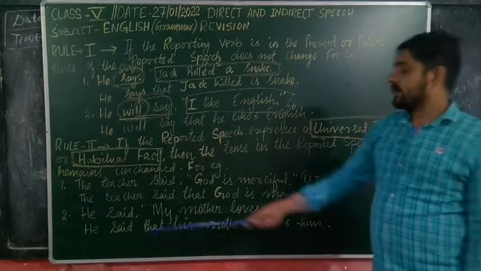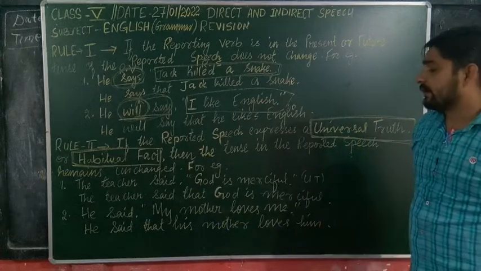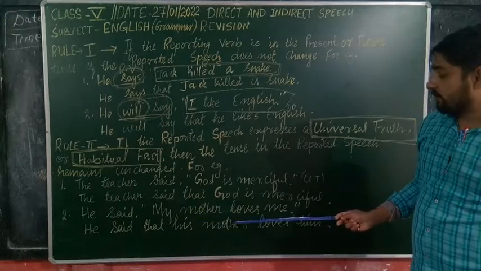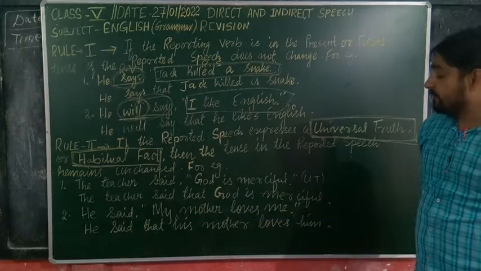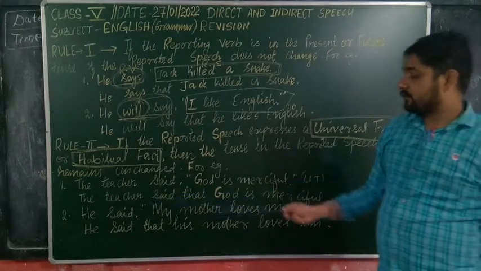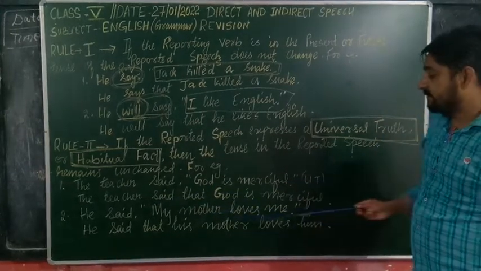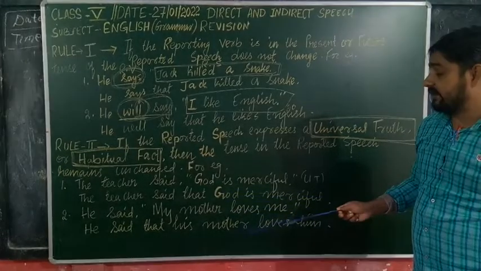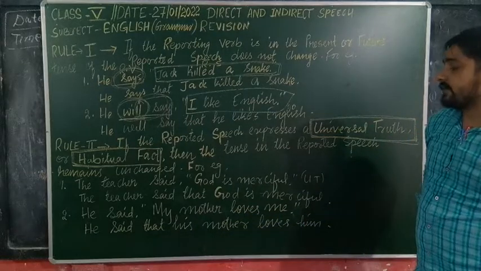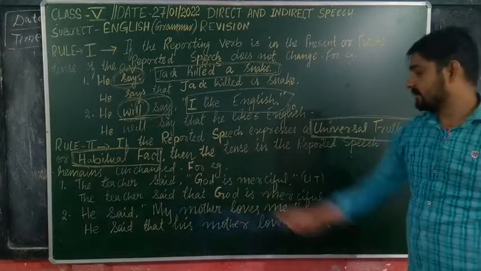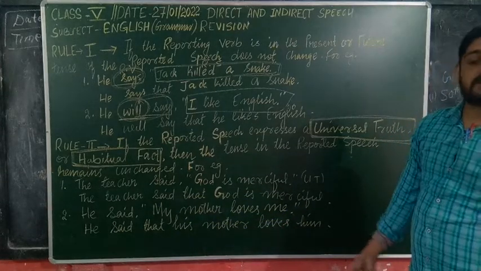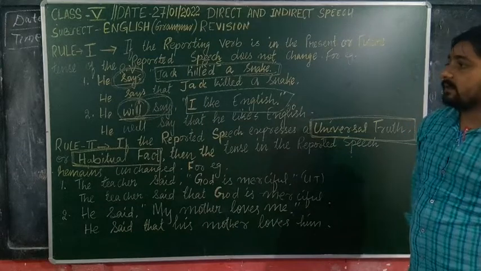Another question you see: he said, "My mother loves me." This reported speech expresses a habitual fact. My mother loves me. So it also does not change. The tense in the reported speech will not change in indirect speech. He said that his mother loves him. So "my" will become "his" and "me" will become "him". He said that his mother loves him.